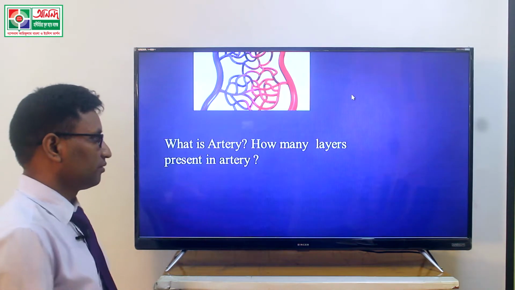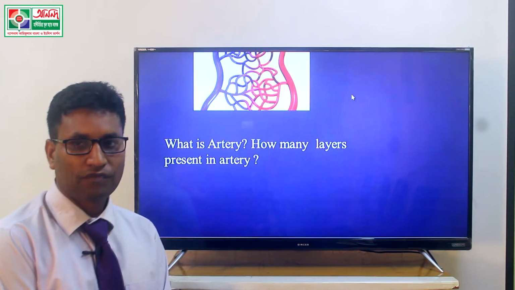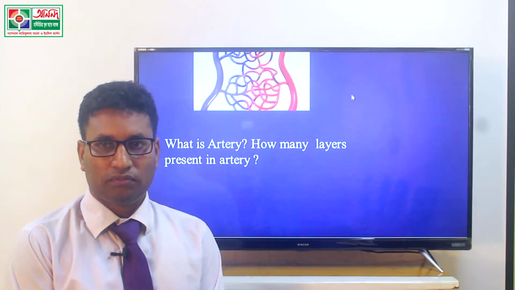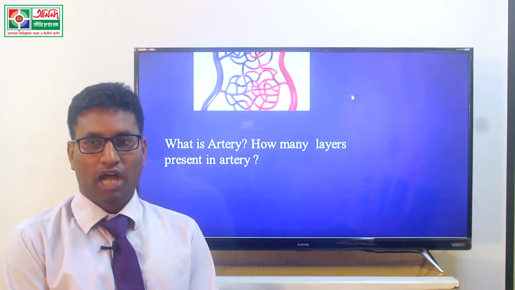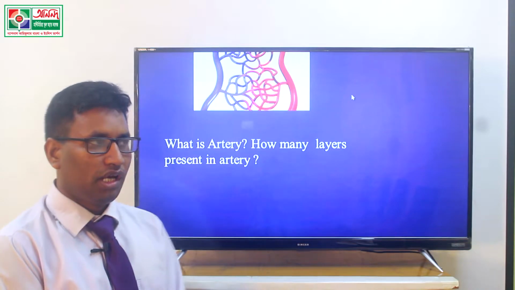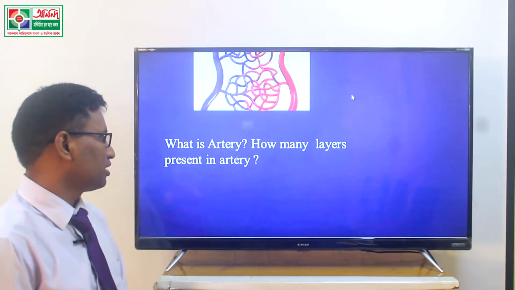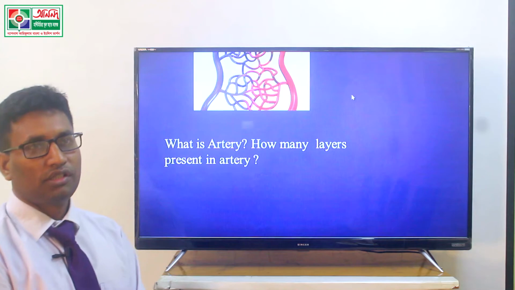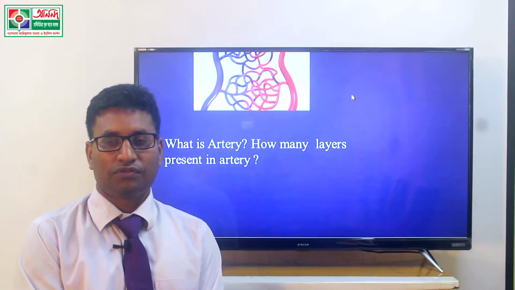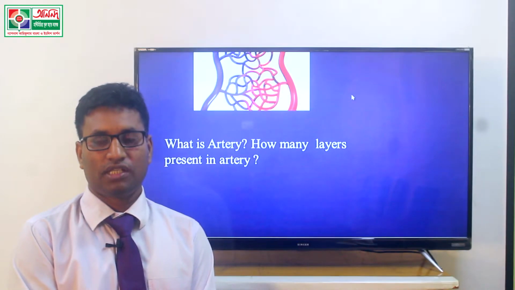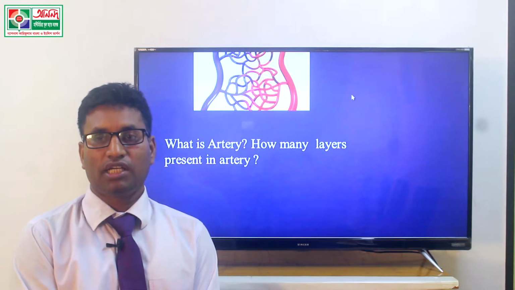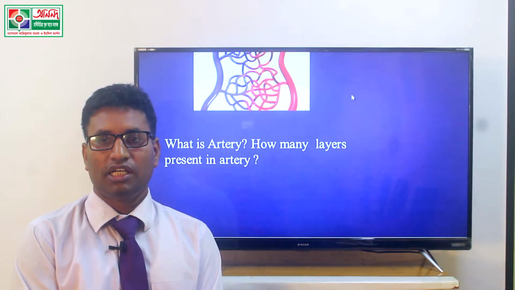At first we must know the definition. What is artery? The blood vessel which carries blood from the heart to different parts of the body is called artery. And the next question, how many layers are present in an artery? We know that an artery is mainly composed of three types of layers: tunica externa, tunica interna, and tunica media.